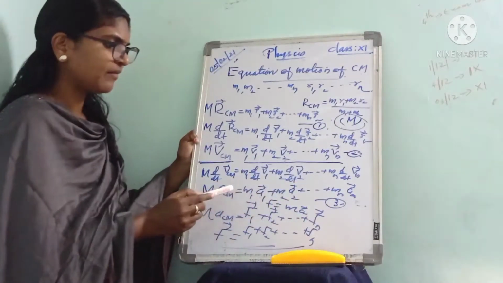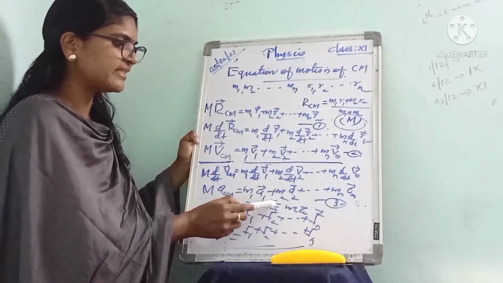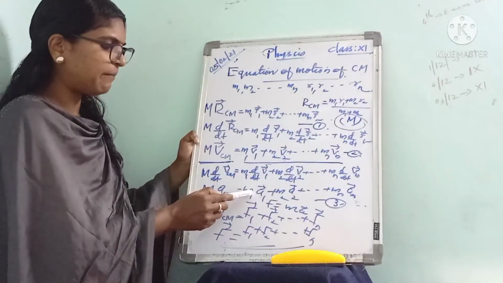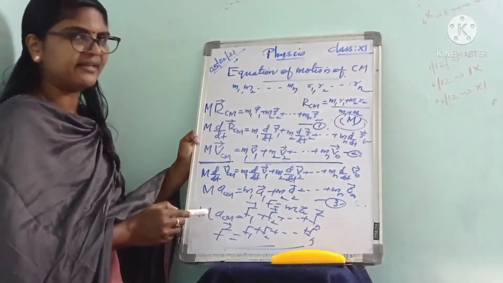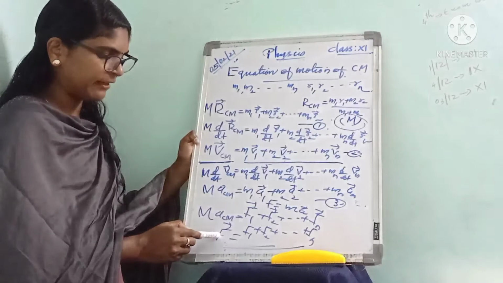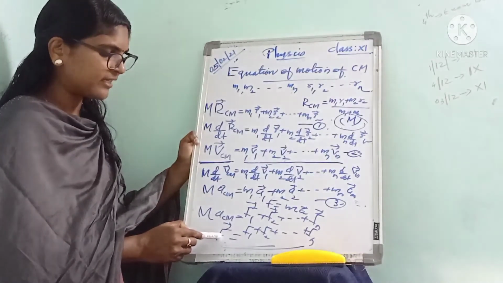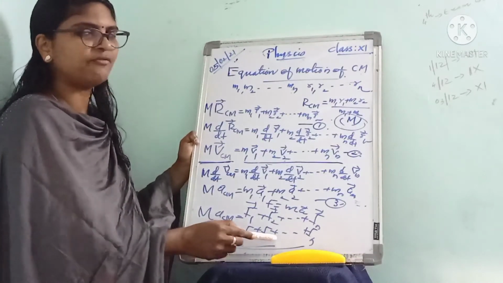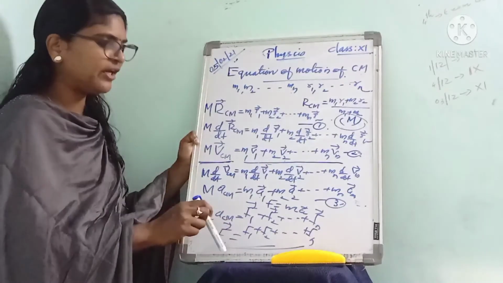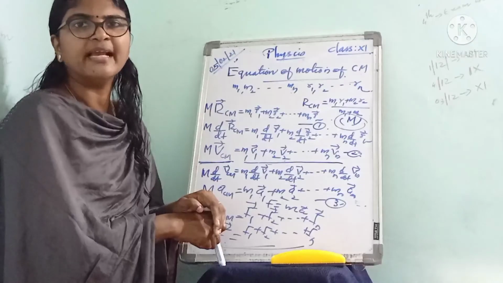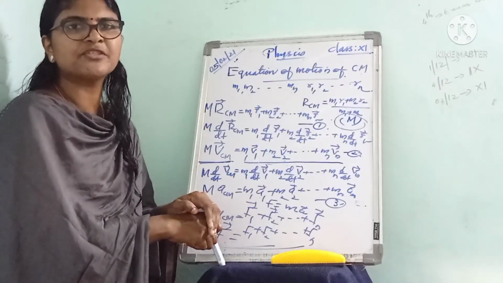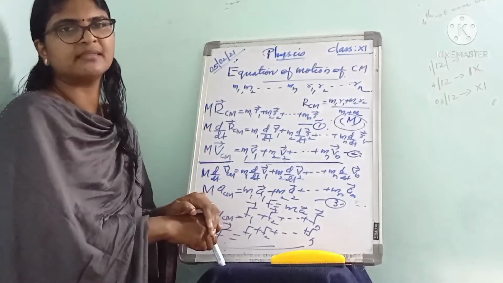up to mn an. But by Newton's second law, force F equals ma. So this m1 a1 we can write as F1, plus F2 plus etc. up to Fn. This M a_CM can be written as F. So the force on the center of mass is equal to the total force on the system, that is F equals F1 plus F2 plus etc. up to Fn. That is the equation of motion of the center of mass.